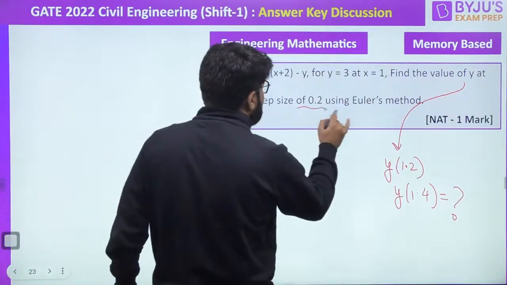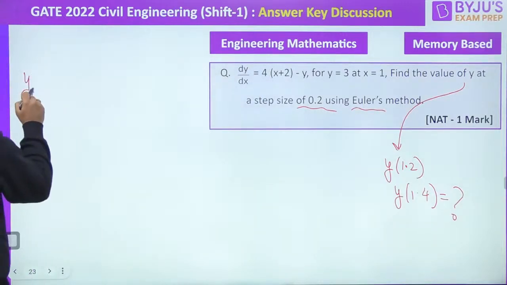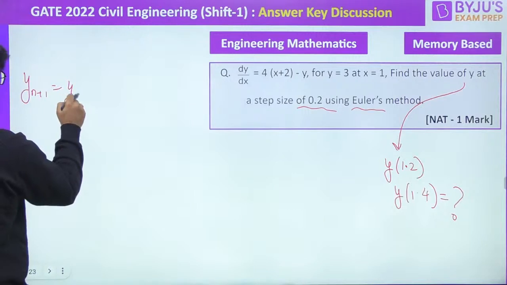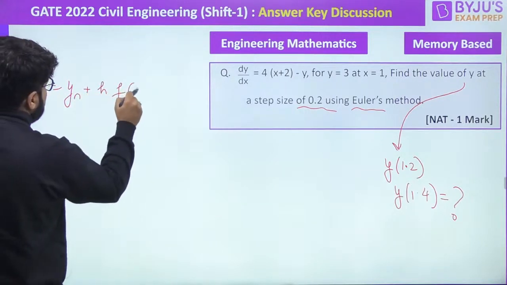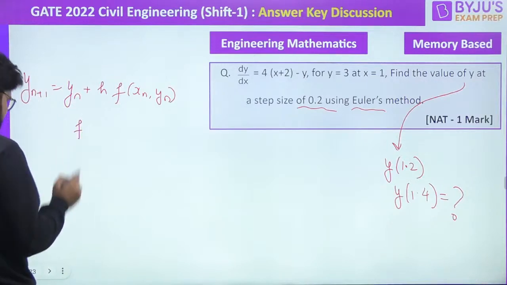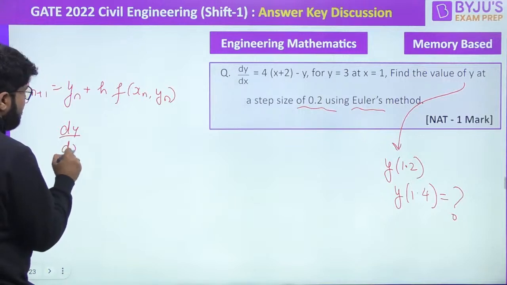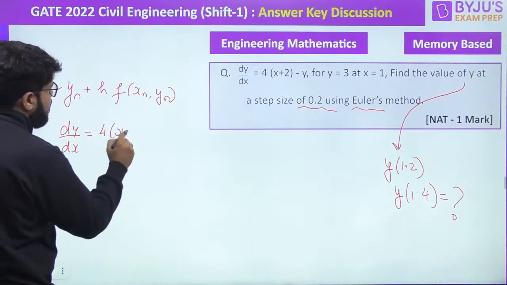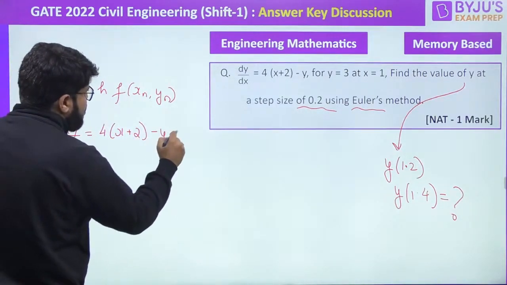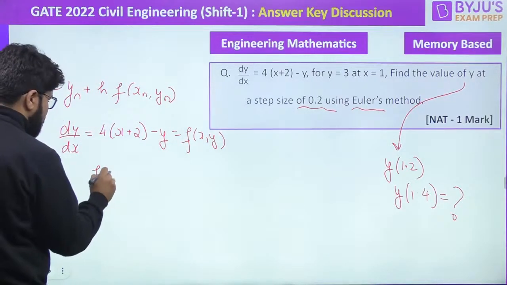Now you have to take a step size of 0.2 by using Euler's method. So using Euler's method, y n plus 1 can be written as y n plus h f of x n comma y n, right? So what is dy by dx? dy by dx is equal to 4x plus 2 minus y, and that is known as f of x comma y.